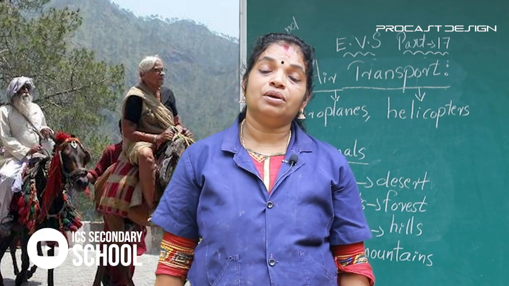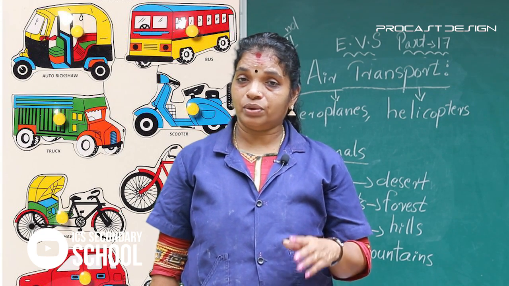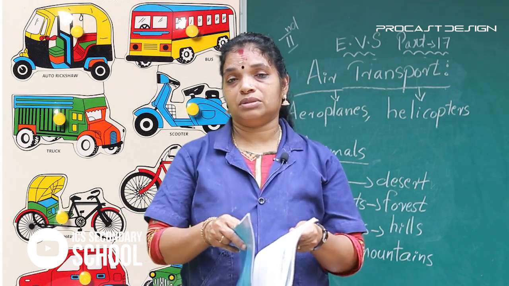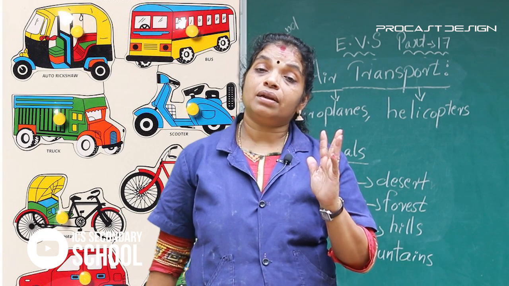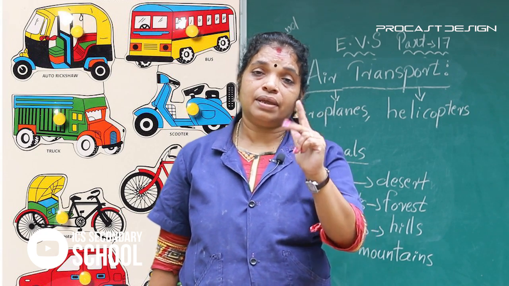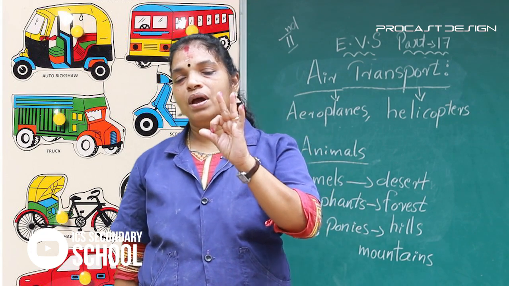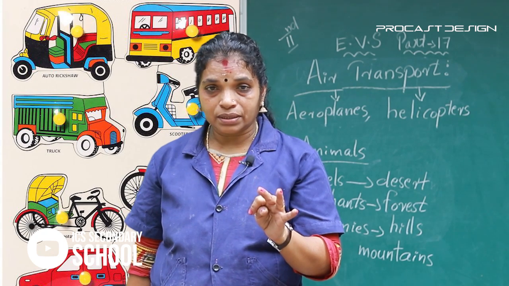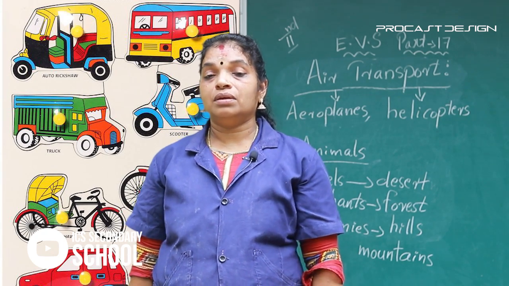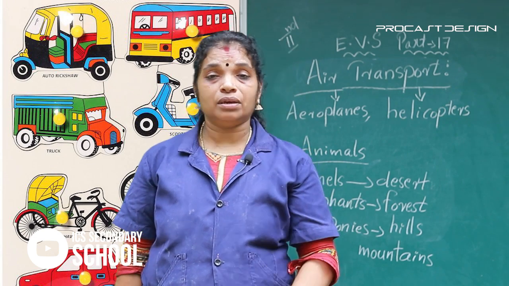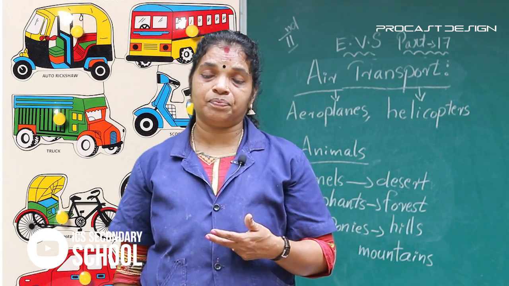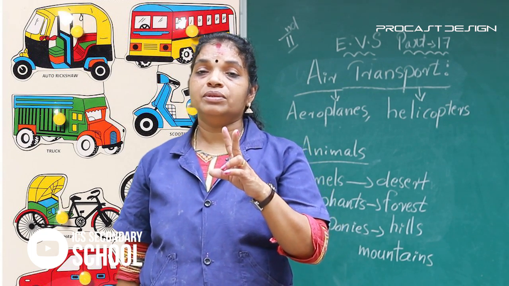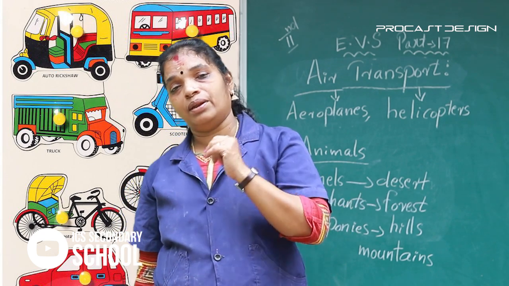Okay, dear students, today we discuss different types of transport: air transport, water transport, land transport. Different types of vehicles are used in these ways. Land transport has two kinds. Which are they? Roadways and railways.